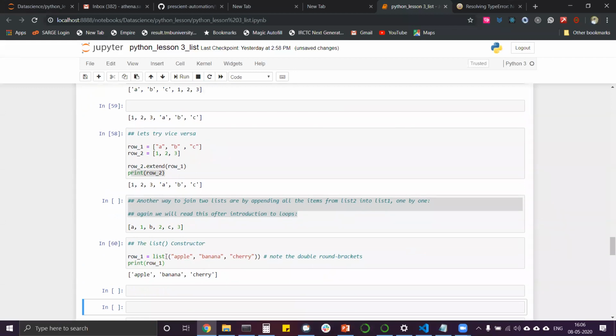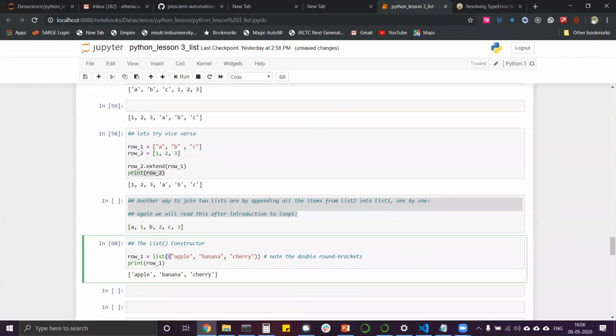Instead of defining using square brackets, we can write list, then two round brackets with the items inside, and printing out the row will give the same results. So this is actually what we call a list constructor.